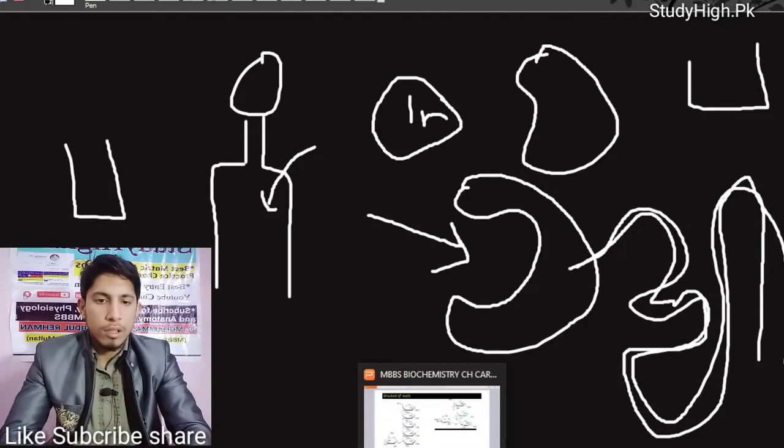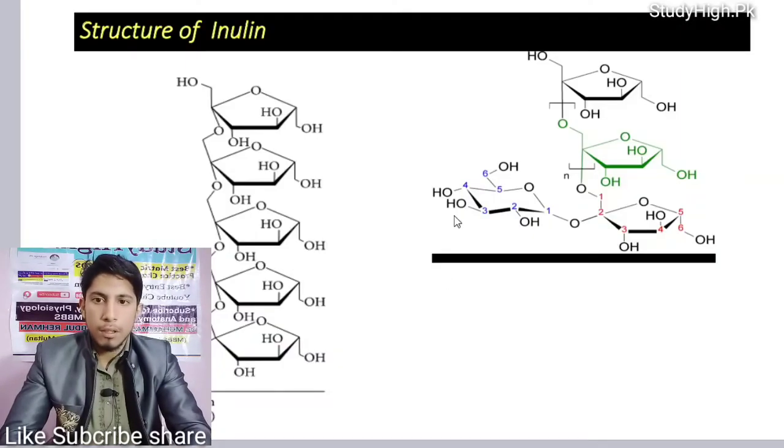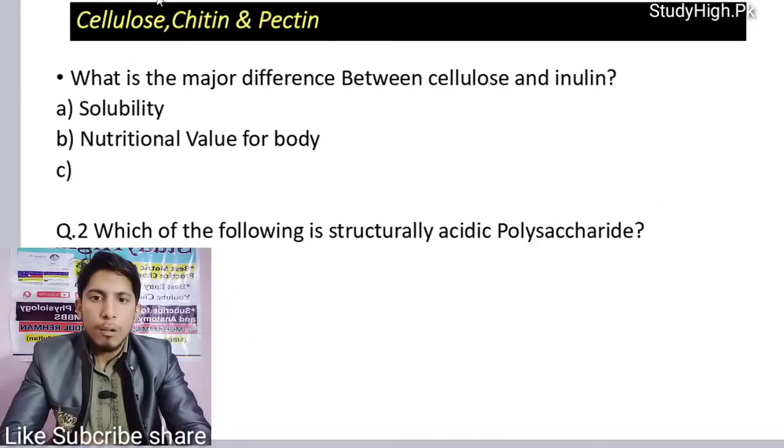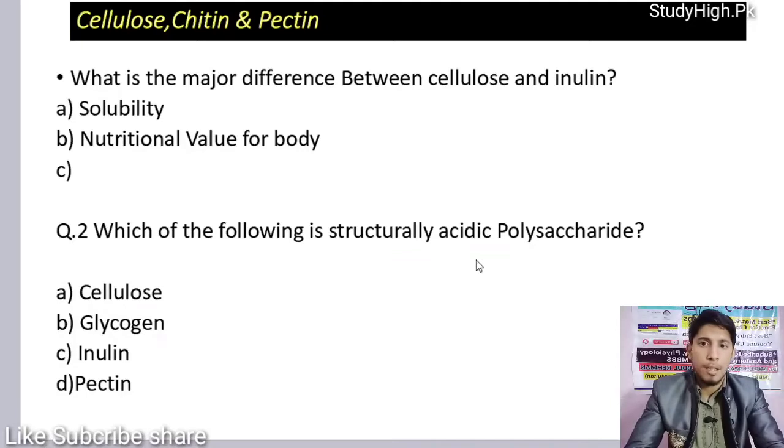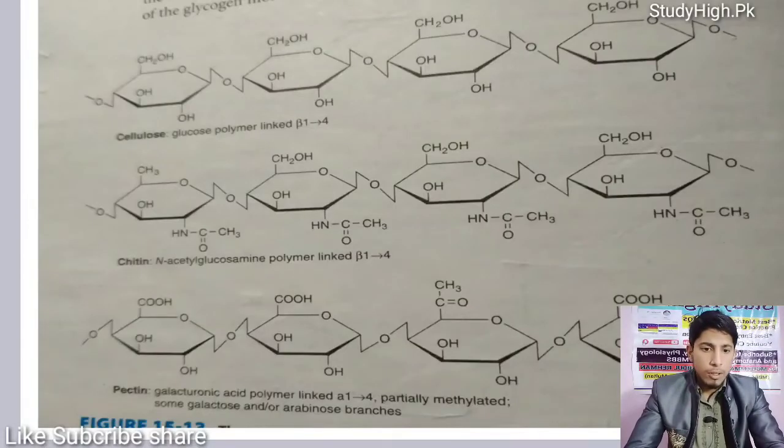Now we are going to discuss some more important things: cellulose, chitin and pectin. First I want to show you the structure of cellulose, chitin and pectin, because these are not much more important as compared to inulin or cellulose, glycogen, starch. But you must know, in some cases you need cellulose.